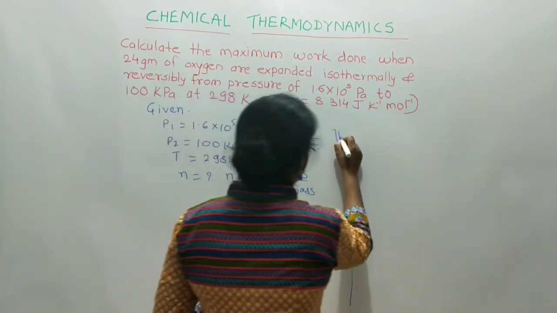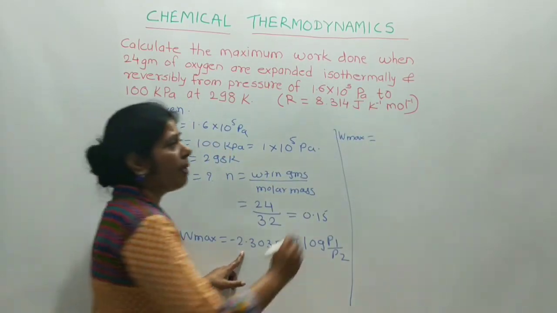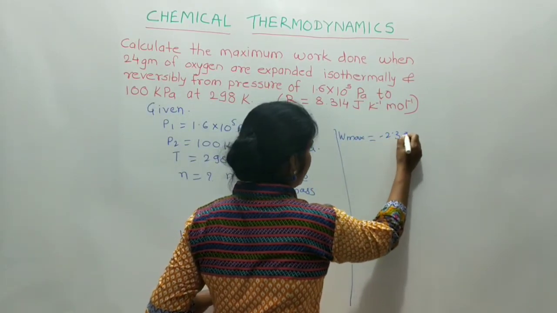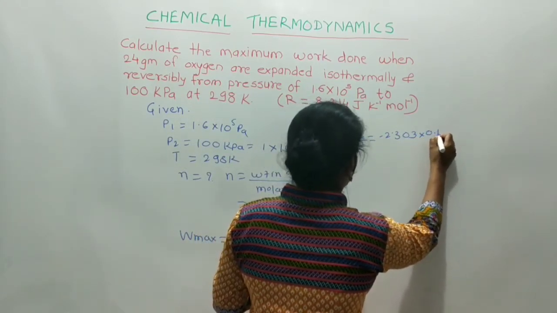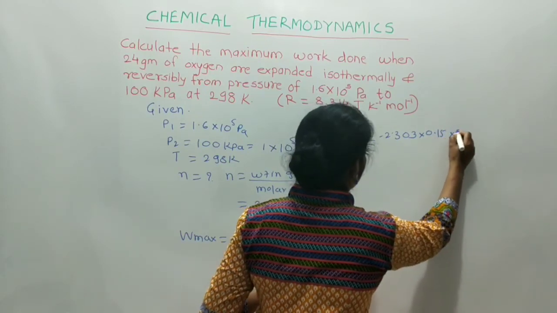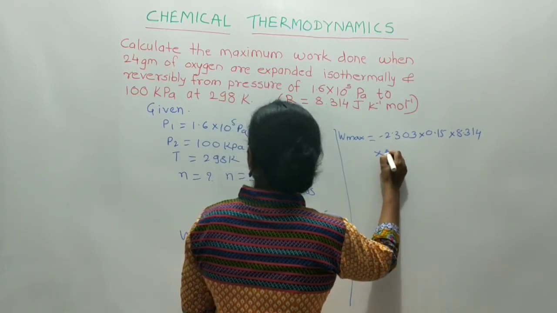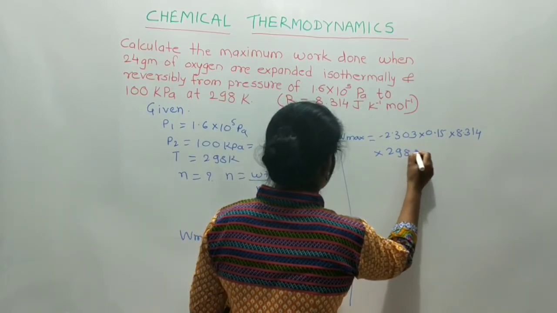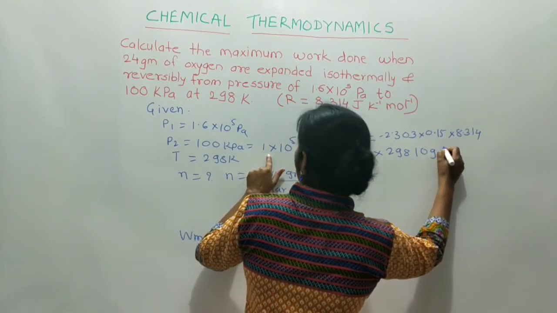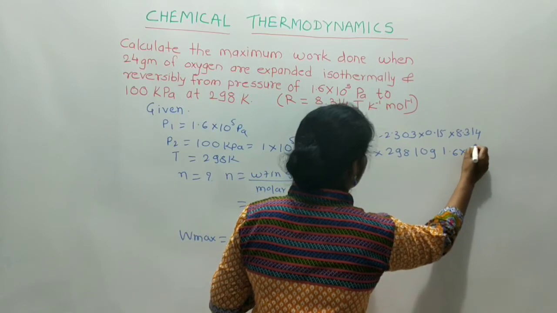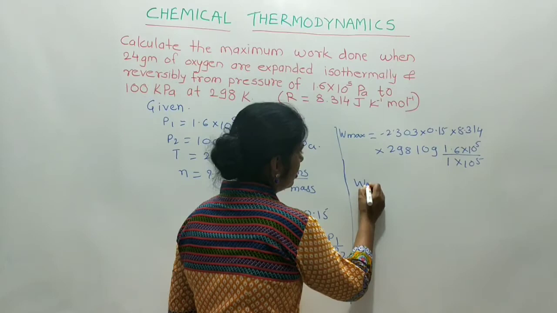We get W max equal to minus 2.303 into 0.75 into R, 8.314, into temperature, which is given, 298, into log of P1, that is 1.6 into 10 raised to 5, upon P2, that is 1 into 10 raised to 5.